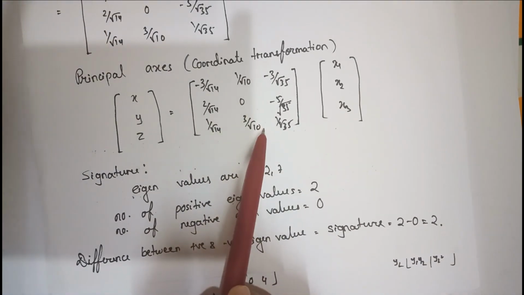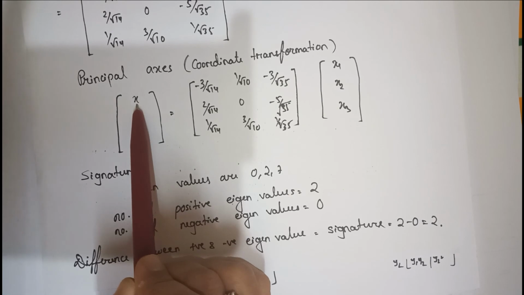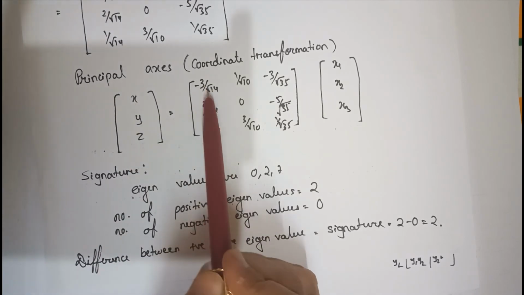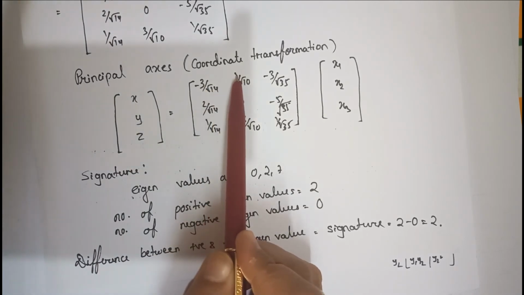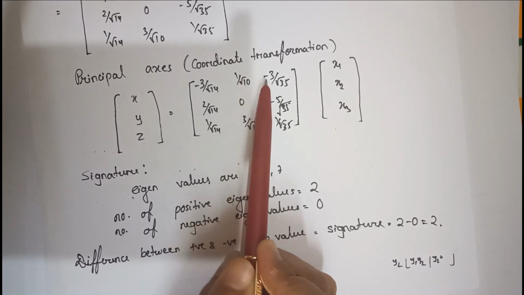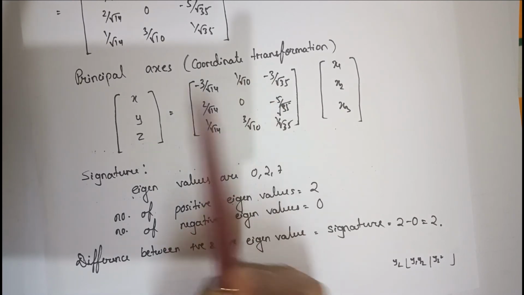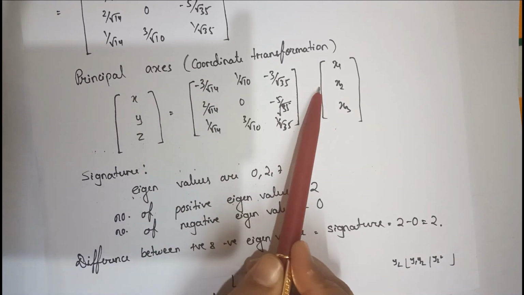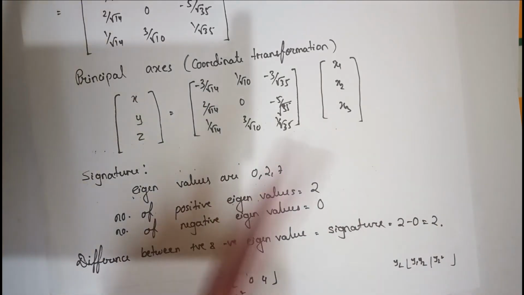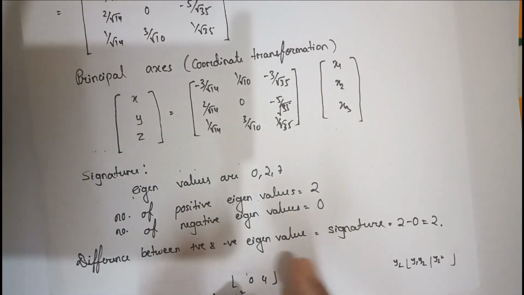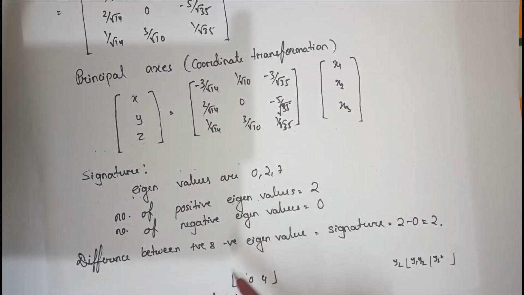And this is the coordinate transformation. Remember, x can change to minus 3 by root 14 x1 plus 1 by root 10 x2 minus 3 by root 35 x3. So we can replace x with this. This is the coordinate transformation. We will read about this later; when the question comes, I will tell you. After this, I will just show you the answer, only explain the equation part, and explain wherever it is needed.